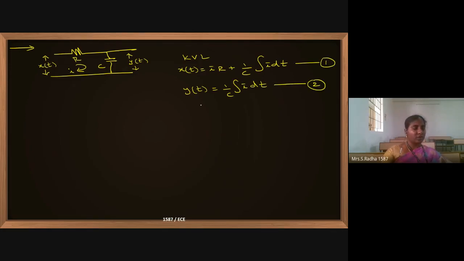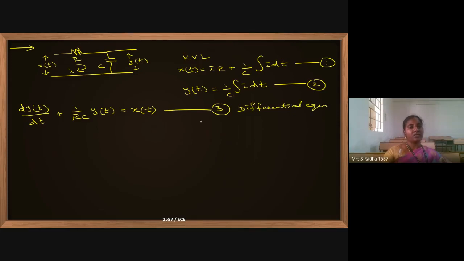If you rearrange this, it will come as dy of t by dt plus 1 by RC into y of t equals x of t. This is the differential equation for the given circuit.